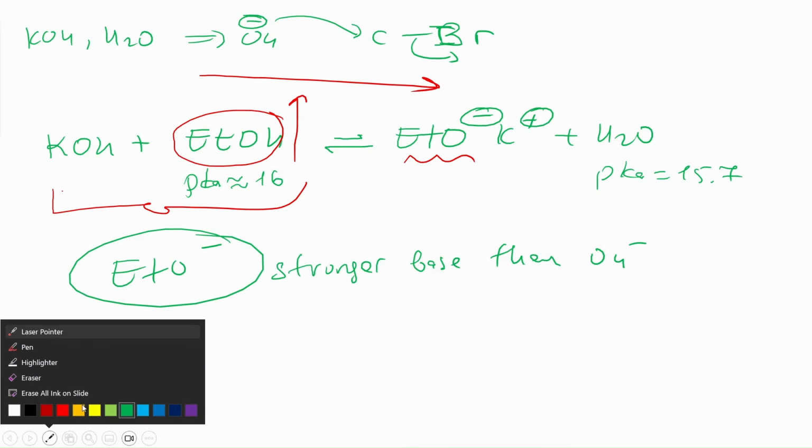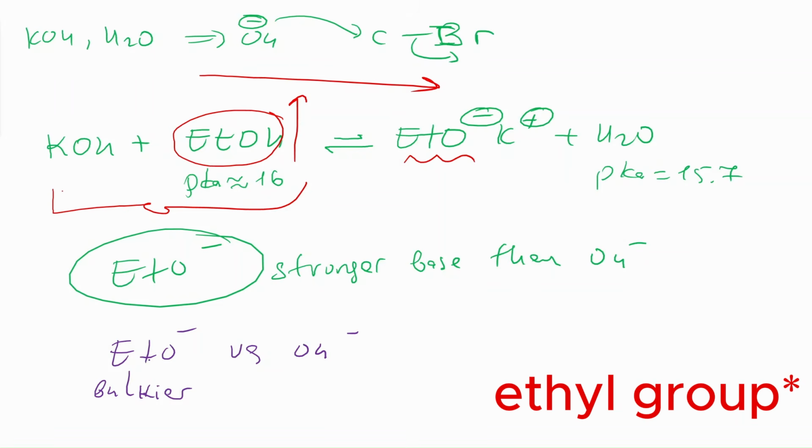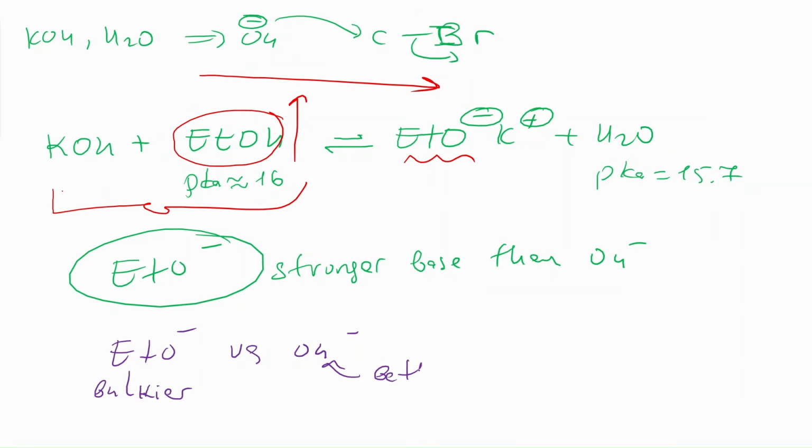And also, in terms of nucleophilicity, ethoxide versus OH minus. This is bulky here, right? Because of the ethyl group. So this is a less nucleophilic species, so it promotes elimination. And OH is a better nucleophile, it promotes substitution. So basically the whole idea is that aqueous hydroxide contains OH minus and it just attacks as a nucleophile and favors substitution. But alcoholic potassium hydroxide is actually ethoxide minus that's dominating. It's not OH minus. Okay?